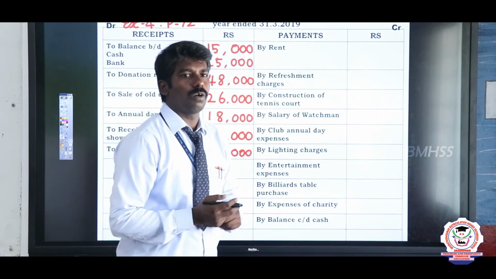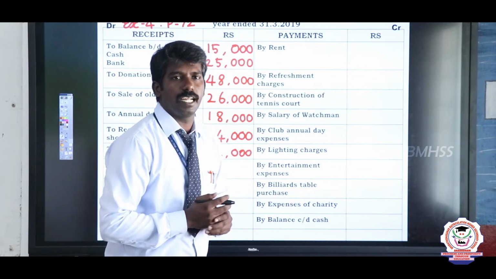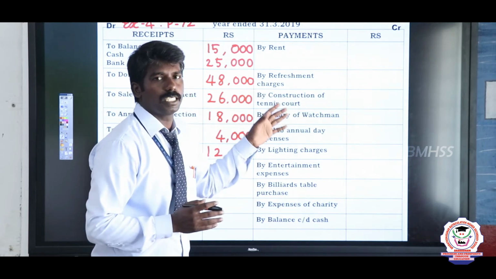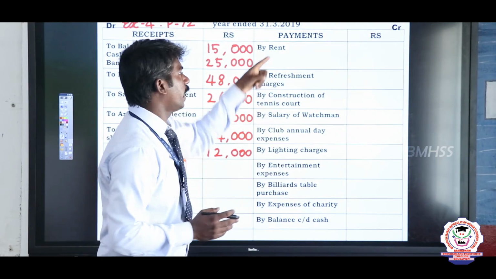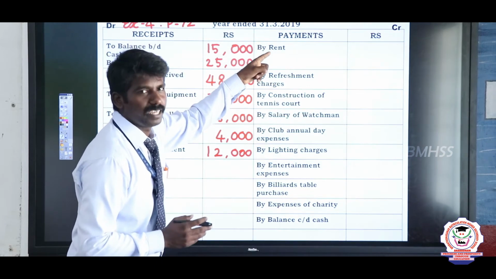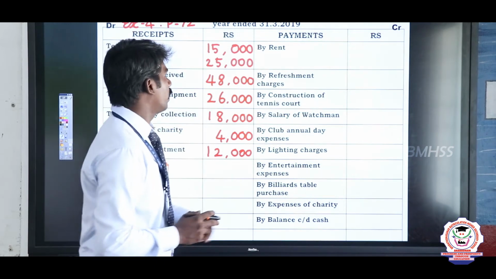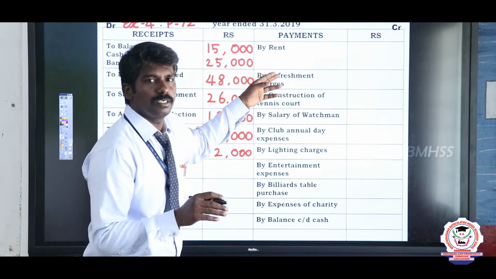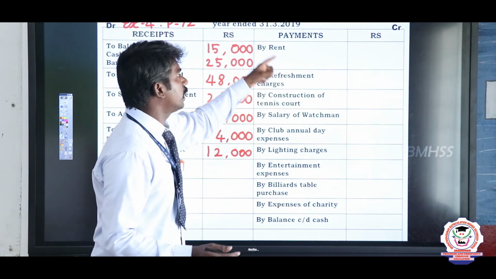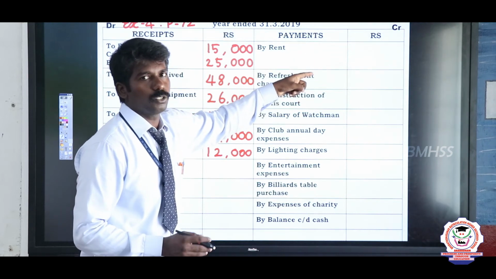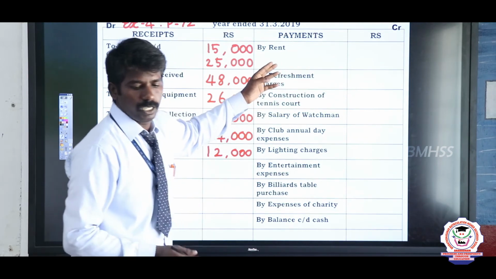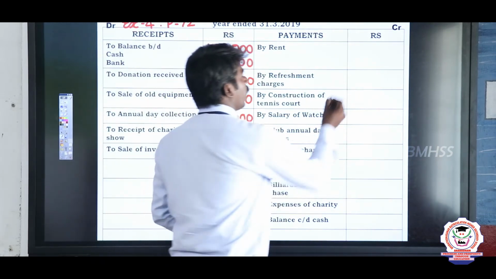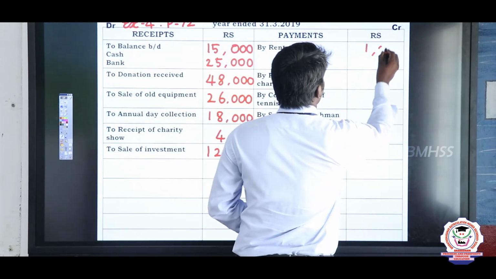Dilly Ganesh, what are the items that will appear in the credit side? Correct. The expenses made by the organization will appear in the credit side under the heads of payments. Okay, we will see one by one. First one is the rent. Is it rent paid or received? It is rent paid because it comes under the payment side. What is the value of rent paid? The value is 1,000 rupees. So write 1,000 rupees.